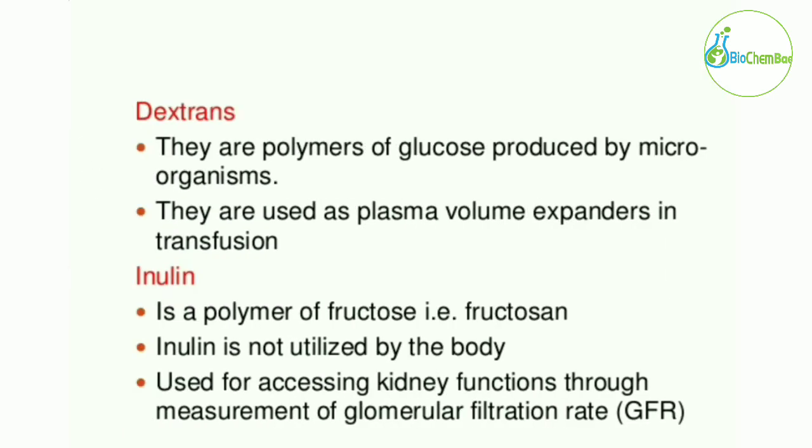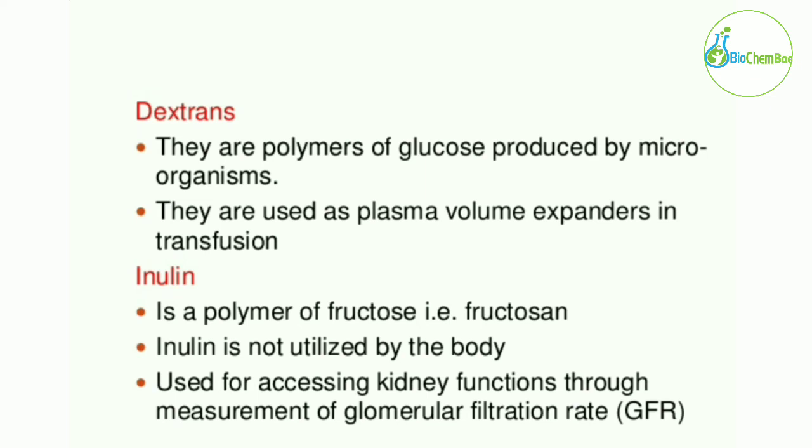The second one is dextrans. Dextrans are polymers of glucose. Here the monosaccharide units are glucose, and they are produced by microorganisms. They are used as plasma volume expanders in transfusion. Transfusion is the process when a person is ill, and another person's blood is transferred into that person.